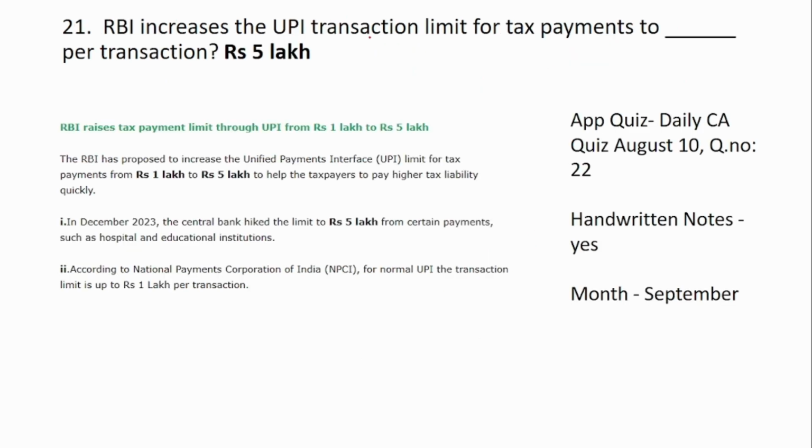21st question, RBI increases the UPI transaction limit for tax payment to dash per transaction. So from 1 lakh, RBI has raised it to 5 lakh for this tax payment purpose.